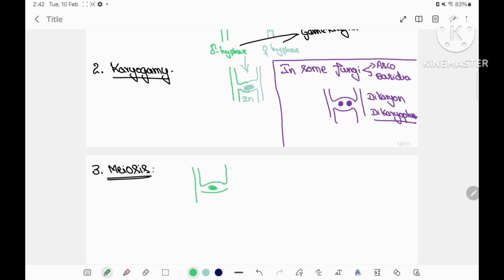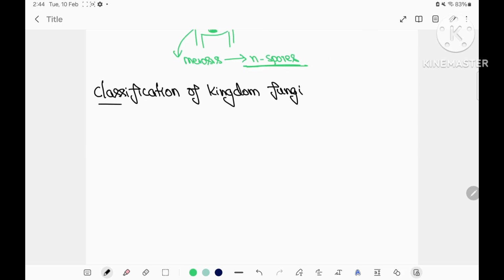And after karyogamy, it results in formation of a fruiting body from a diploid cell. Within the fruiting body, the cells will undergo meiotic division and they result in formation of haploid spores. And you should remember always the body of fungi is haploid.